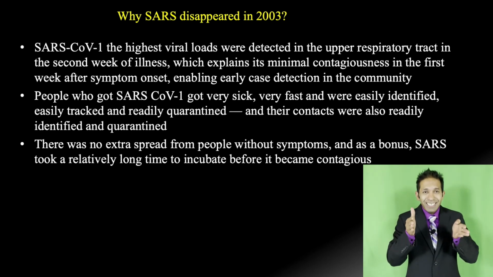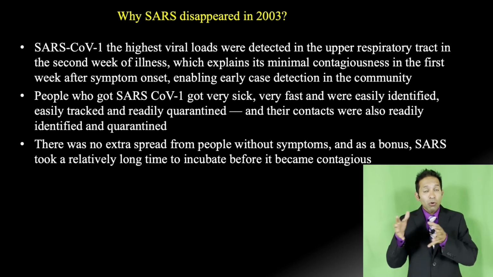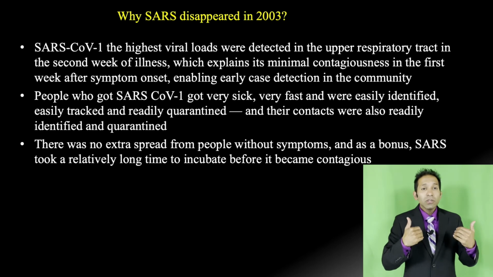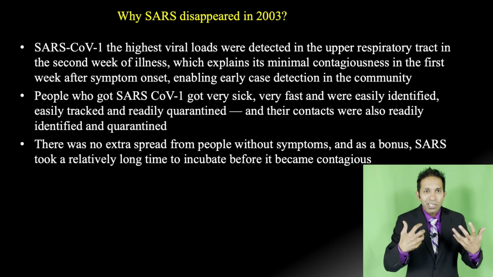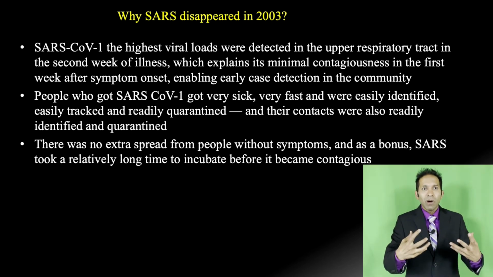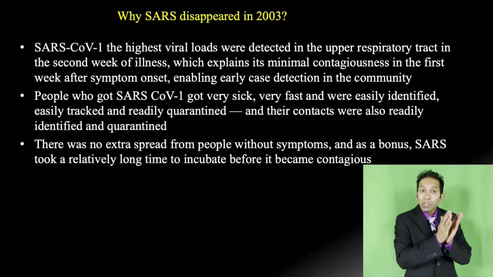Now, for COVID-19 patients who have SARS-CoV-2, which causes COVID-19 infection, 10 to 45% of patients can have asymptomatic infection, and during that period, these patients are contagious. They can have significant viral load. But SARS-CoV-1 patients were not contagious during the first week of illness.